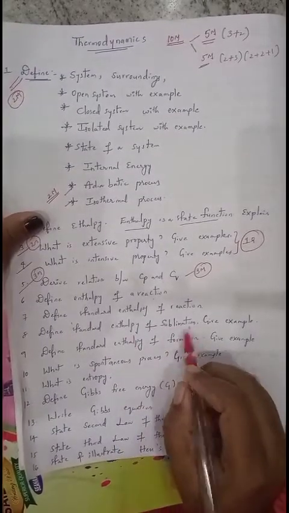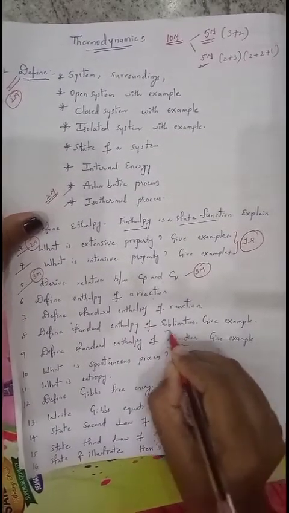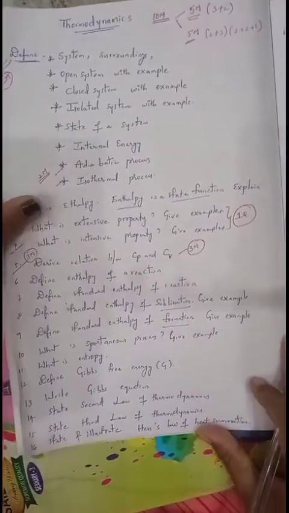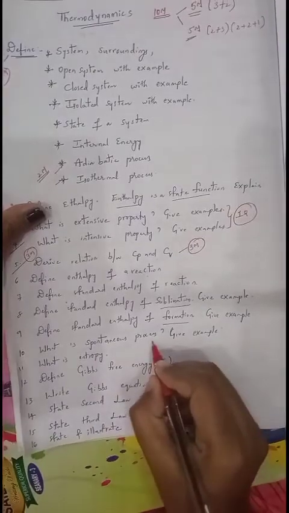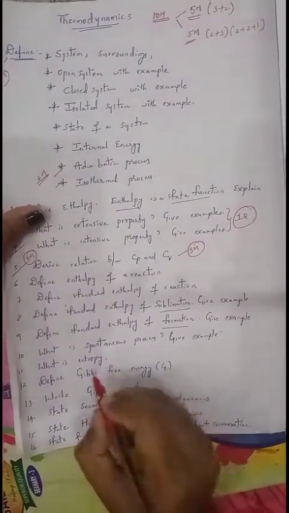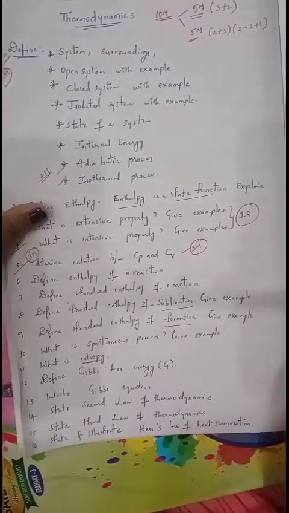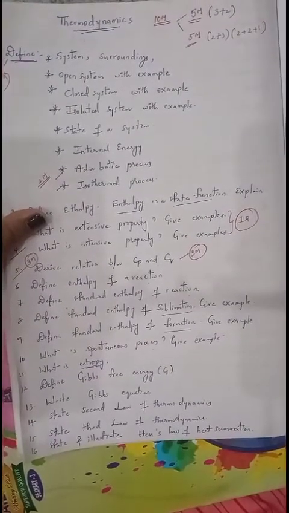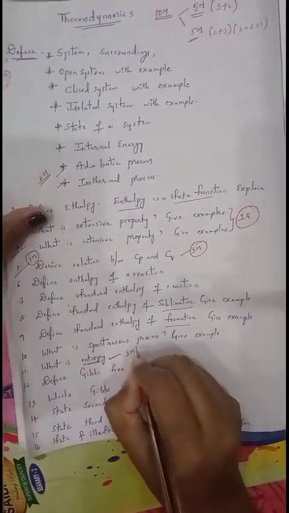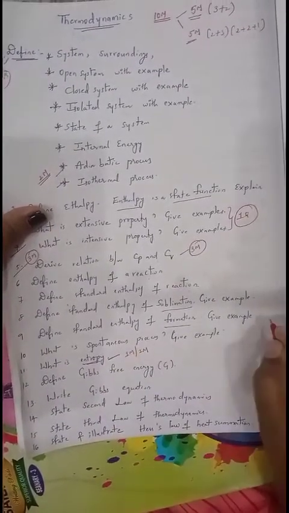Standard enthalpy of sublimation and standard enthalpy of formation: these two are also reactions which take place at standard conditions. Next, what is a spontaneous reaction? Give an example. What is entropy? It is a measure of randomness or disorderness. Very, very important either for the 1 mark or for the 2 mark question.